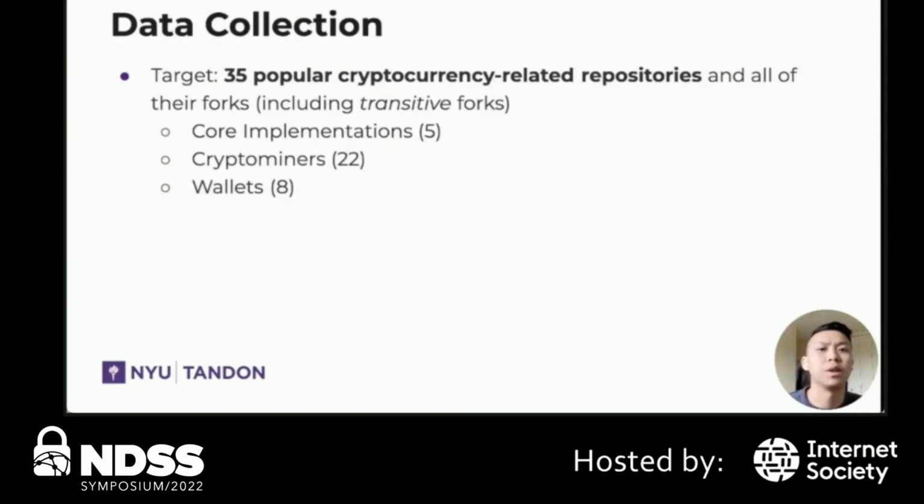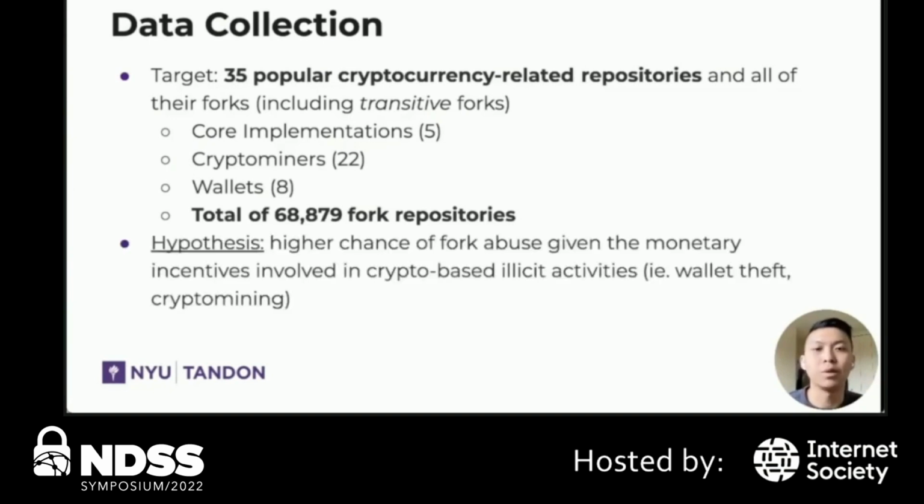So when approaching this task, we initially took a look at 35 popular cryptocurrency repositories and being sure to not only include their forks, but also their transitive forks, so forks of forks. This yielded more than 68,000 fork repositories at the time of analysis. And the reason we aimed to look specifically at cryptocurrency repositories for our initial work was that we hypothesized a higher chance of fork abuse, given that there's a lot of monetary incentives often involved with proof of work cryptocurrency and their related illicit activities.